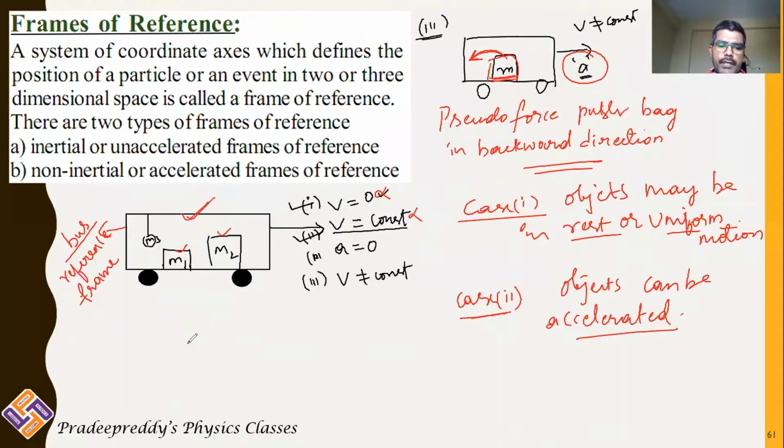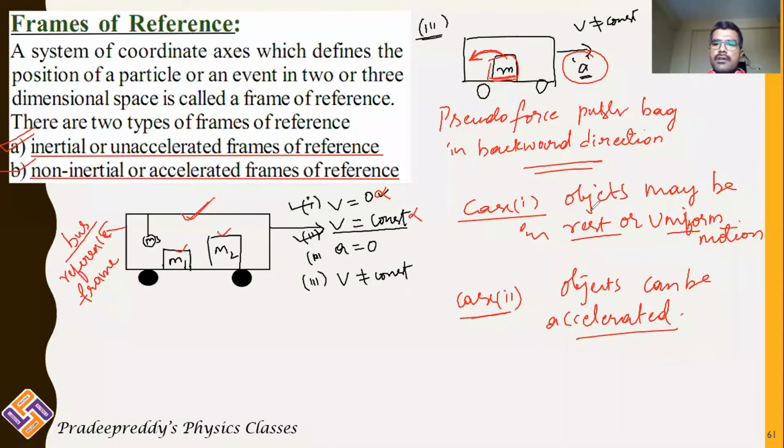Number one, inertial or unaccelerated frames of reference, which satisfy condition 1. And number two, non-inertial or accelerated frames of reference. Frames of reference in rest or uniform motion are called inertial frames, and accelerated ones are called non-inertial frames.